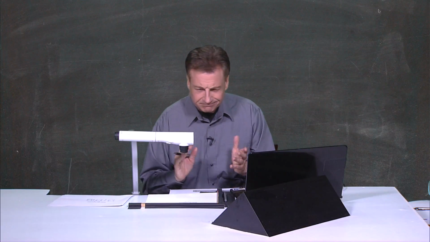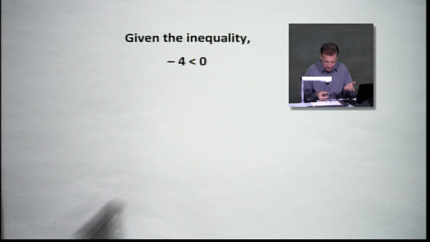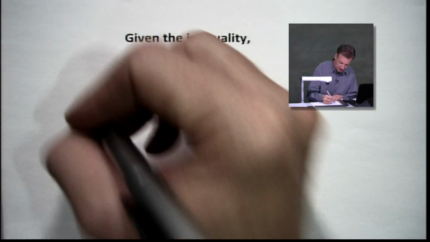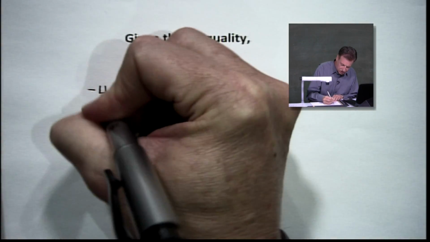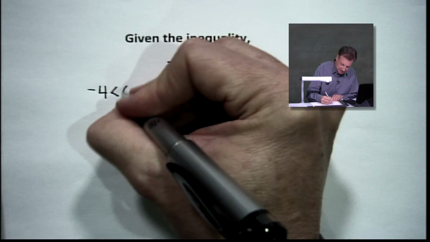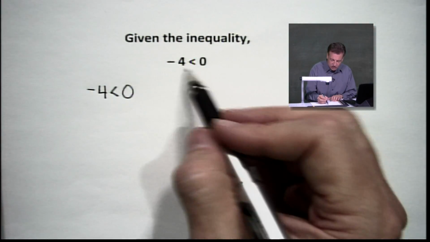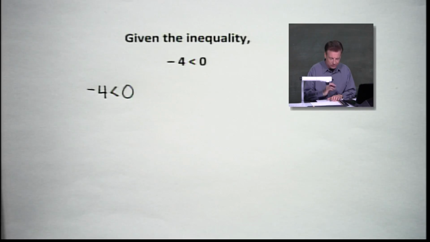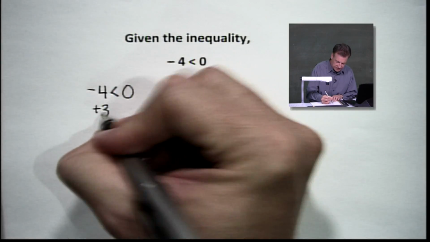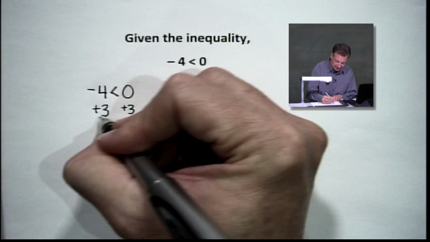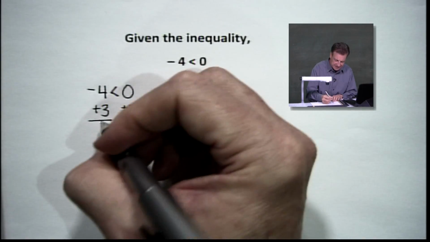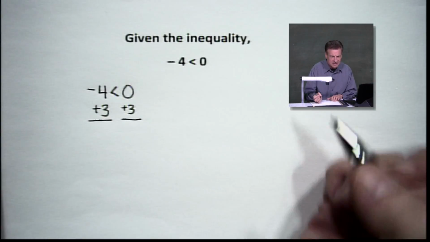Now, sometimes people ask, well, Ernie, what happens if we get a 0 involved? Well, let's look at what happens if we get a 0 involved. How about I've got negative 4, and for sure, negative 4 is less than 0. Right there it goes. And if we are going to, let's say, add 3 to both sides, we'll do easy numbers here. I told you we were going to make it easy today. And boy, is it going to be easy.